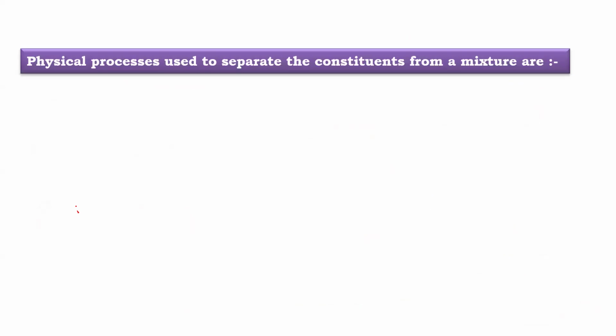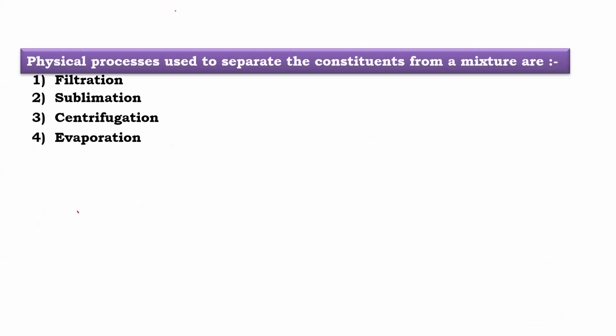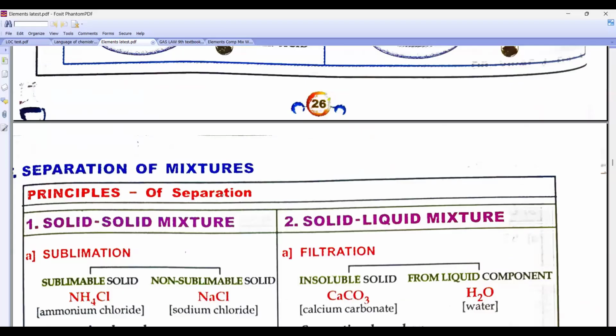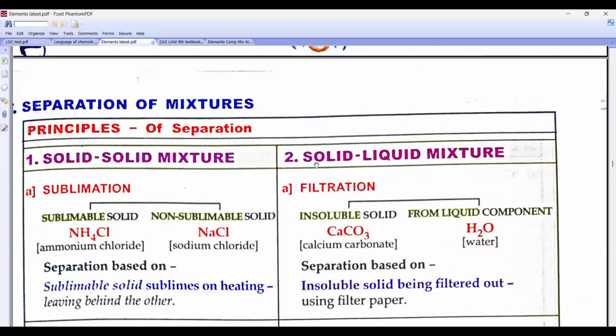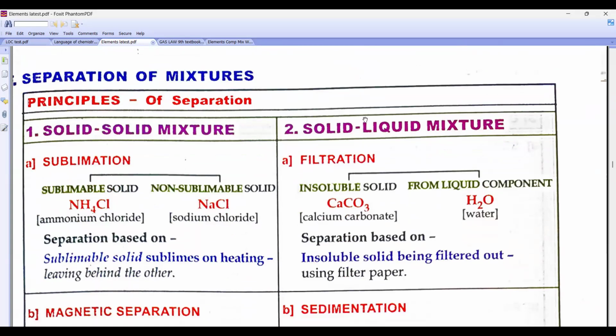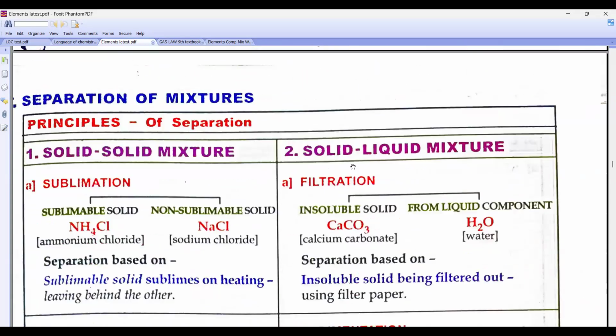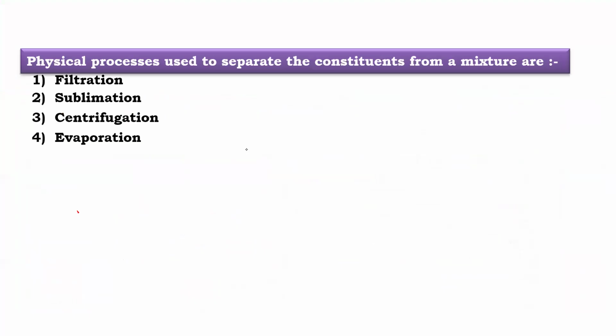Physical separation is used for the mixture. Acha, what are the different methods we are going to study? Now this is a very important part. Filtration, sublimation, centrifugation, and now you will ask what all these methods are. So beta, these are methods of separation of mixtures. So we are going to do very different ones. For solid and liquid, which methods are we going to use? First, I'll show you the names of the methods one by one. Filtration, sublimation. Yeah, what do you mean by a sublimable substance?